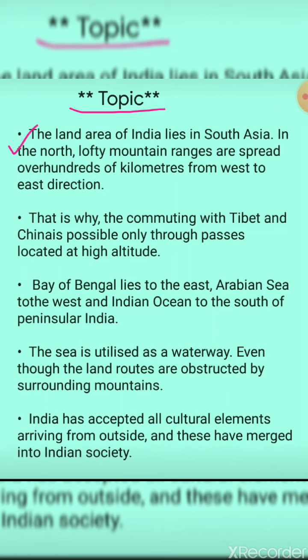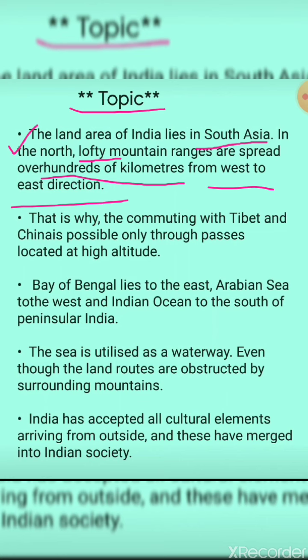The first point, the land area of India lies in South Asia. In the north, lofty mountain ranges, lofty means tall. What do you mean by lofty? That is, tall mountain ranges are spread over hundreds of kilometers from west to east direction.